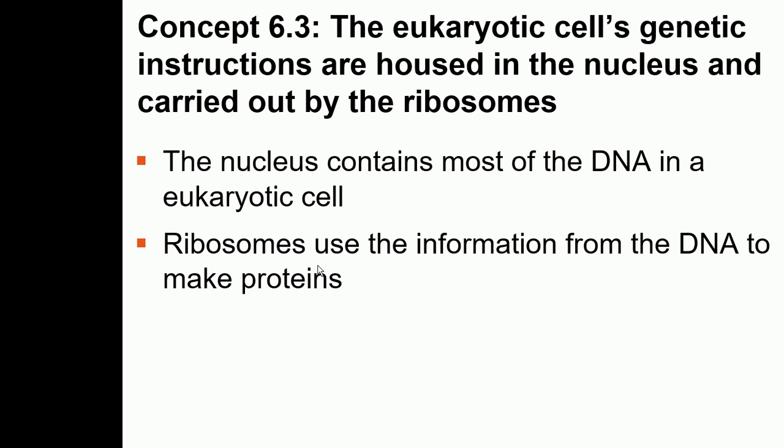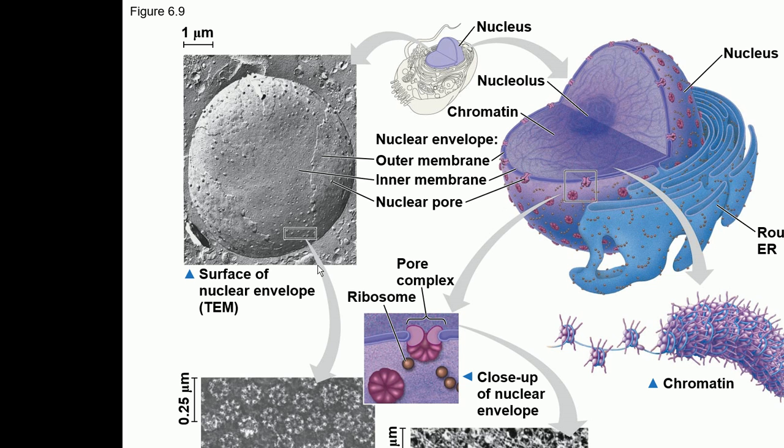So first of all, the nucleus. The nucleus is the largest organelle in eukaryotic cells. It's the brain of the cell, and your DNA is there. Okay, so let's go and talk about it here. So this is the nucleus.